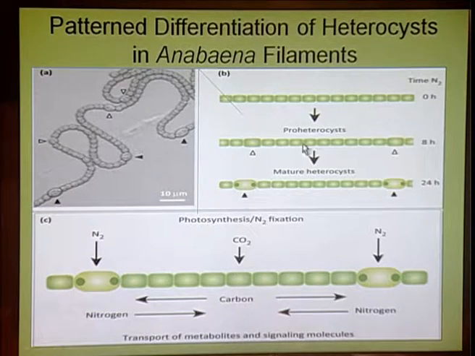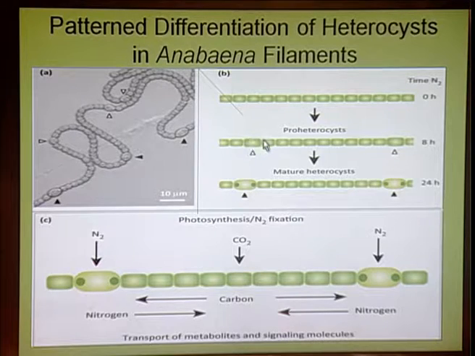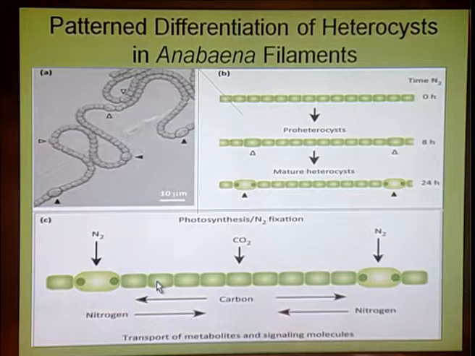Then some of the cells show gradual enlargement, and as the cell gets enlarged, it develops new material, and this new material will produce the mature heterocyst. The mature heterocyst does not show any photosynthetic activity; it is only involved in nitrogen fixation, and for that the nutrition is supplied by the vegetative cells in between, which may be the akinetes or other vegetative cells.